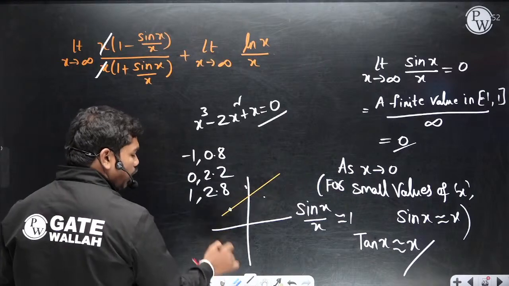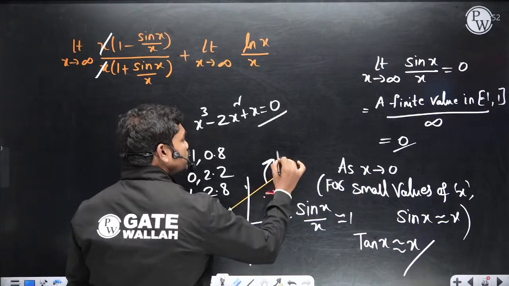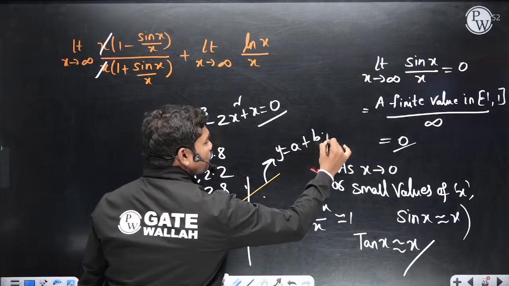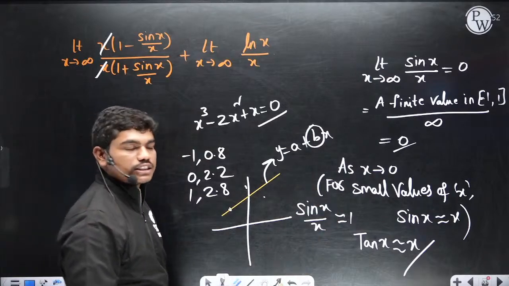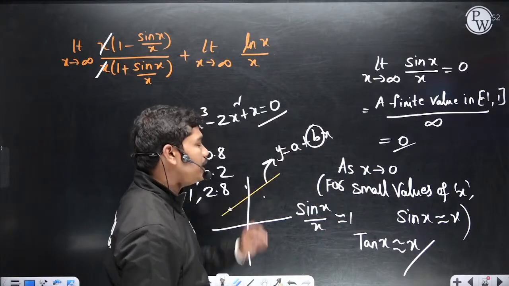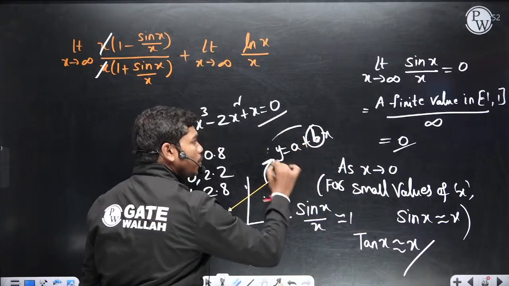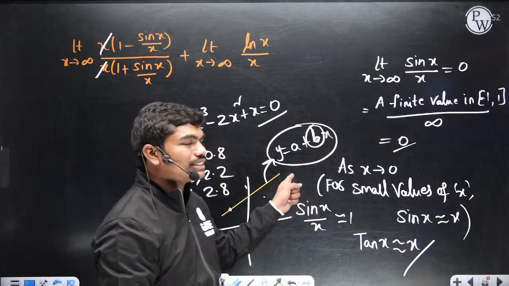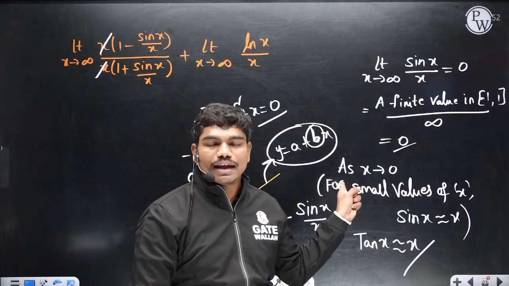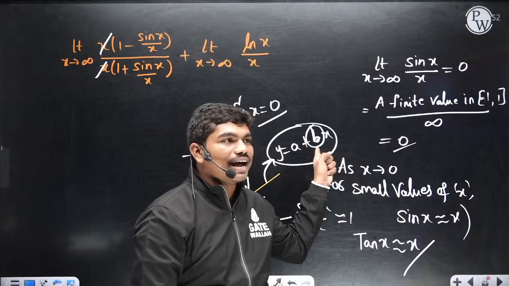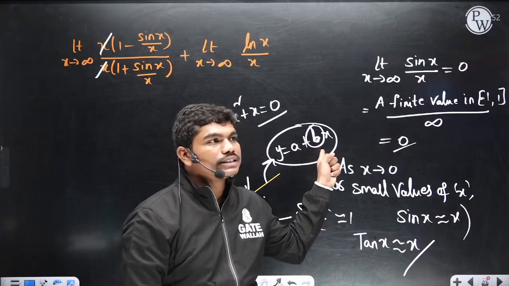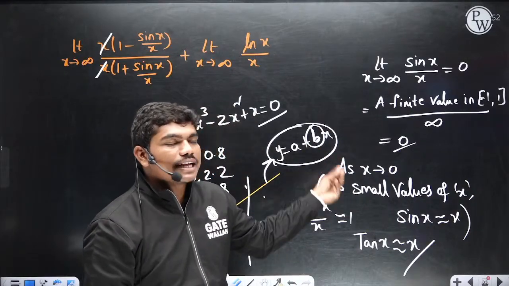So if you fit a polynomial, if this equation is y is equal to a plus bx, what is the value of b? This is what they have asked in this question. Whenever they ask b, it is nothing but the slope of this equation, because this equation is of the form y is equal to mx plus c. So the slope is the b value here. If they ask b, they are asking you the slope.